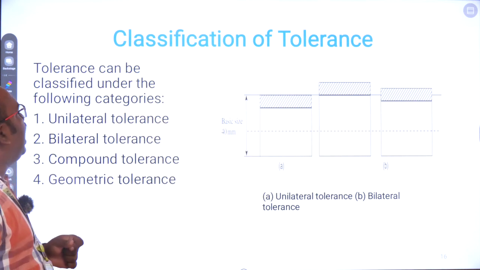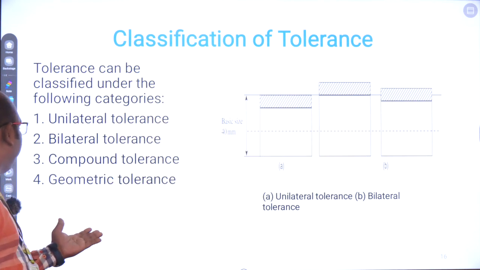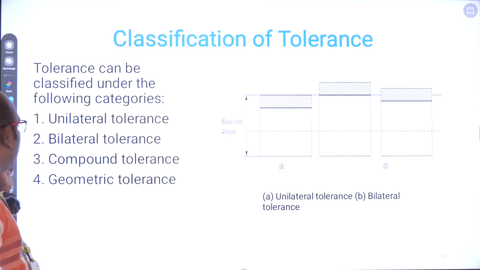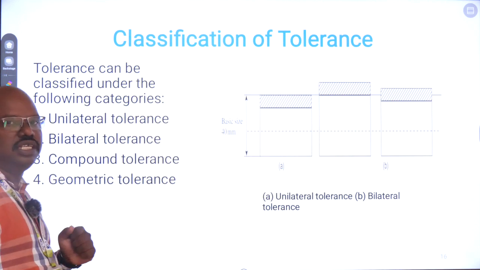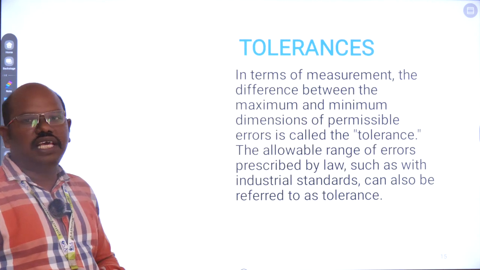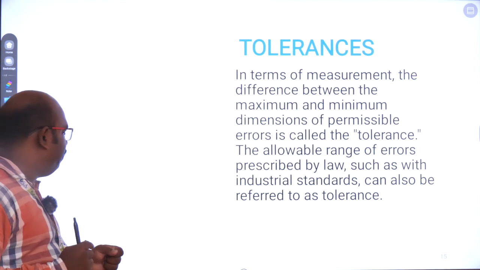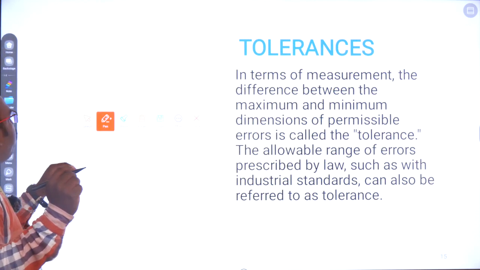Here is the classification of tolerance. Tolerance can be classified into 4 types: unilateral tolerance, bilateral tolerance, compound tolerance, and geometrical tolerance. Before we discuss these, we should know what limits are. As I told you, what is a limit? First let us see what a limit is.